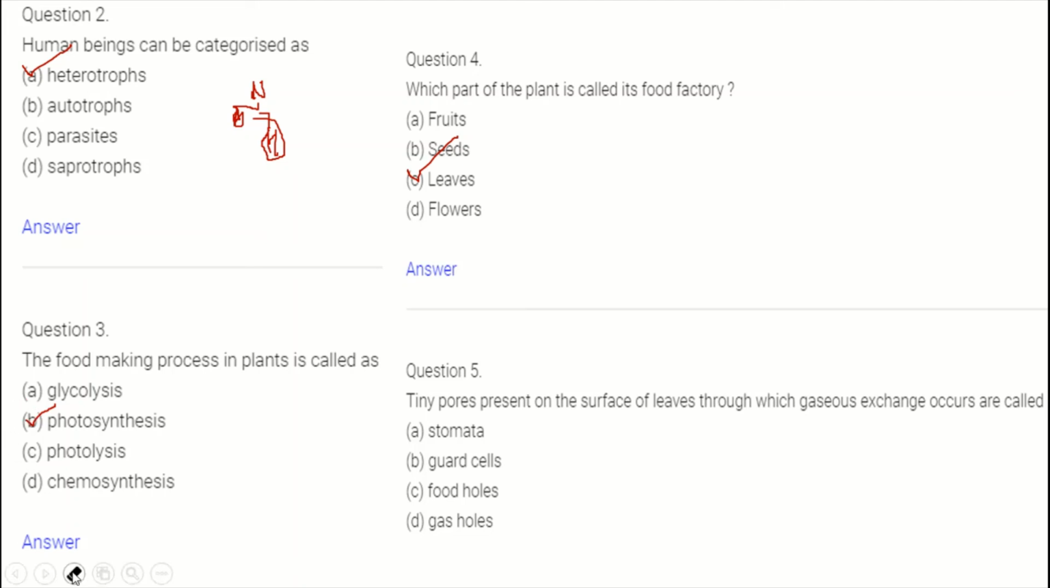Okay. Next: the tiny pores present on the surface of a leaf through which gas exchange occurs are called. I have told you, I will give you 10 seconds. 10, 9, 8, 7, 6, 5, 4, 3, 2, 1. Time's up. Now, most of them would choose the correct answer, I think.